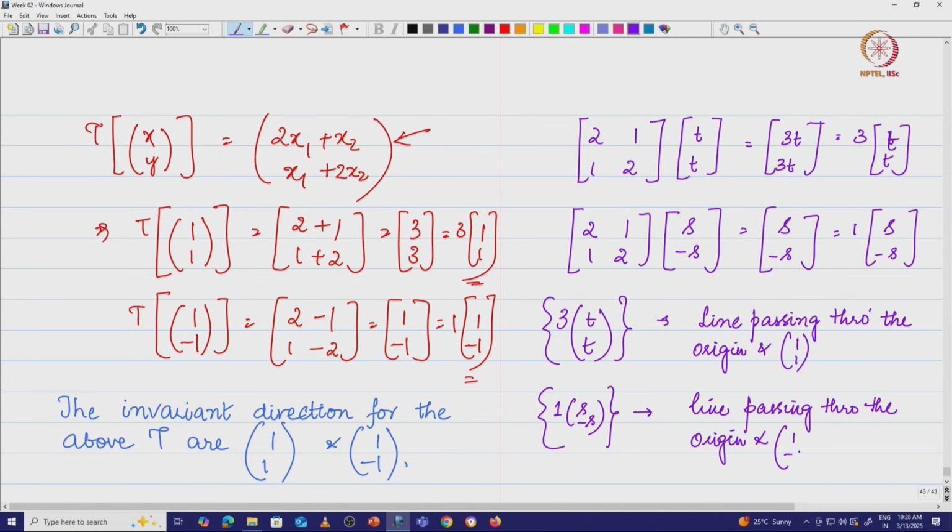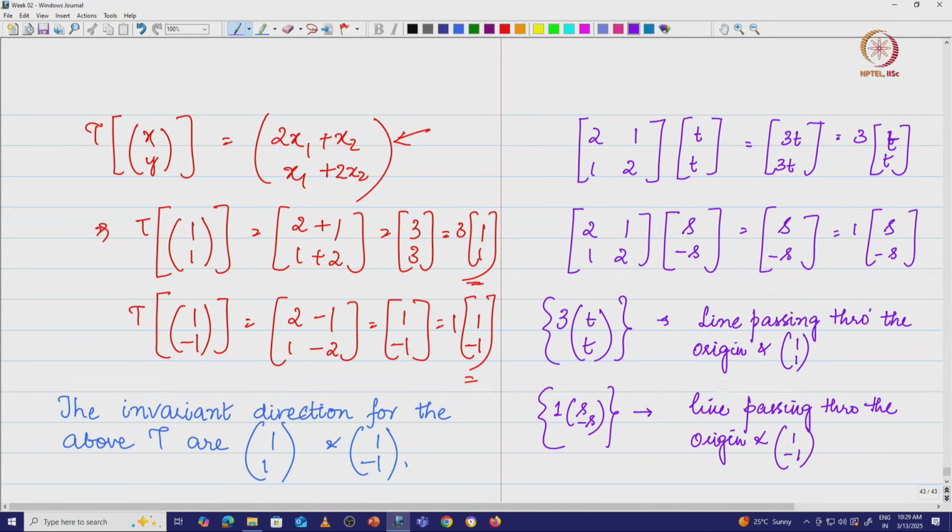and 1, minus 1. From our knowledge of vector subspaces, we know that a linear line passing through the origin is basically a vector space, and therefore, for a linear map that we have something like this, which is 2x1 plus x2, x1 plus 2x2, we do not have just one vector which is going to be the eigenvector, but every vector aligned along the direction of 1, 1, that means scalar multiples of this 1, 1, is going to be the eigen direction or the invariant direction, and we see that the collection of all the vectors in this direction, t comma t, are all going to be eigenvectors or the invariant direction corresponding to this transformation T.